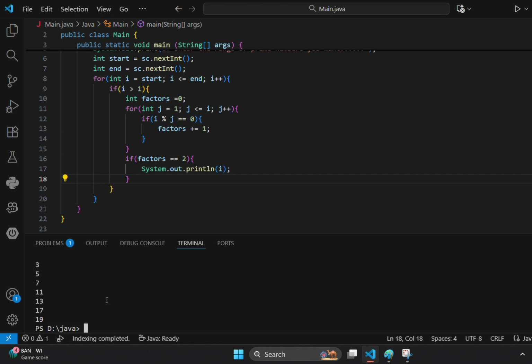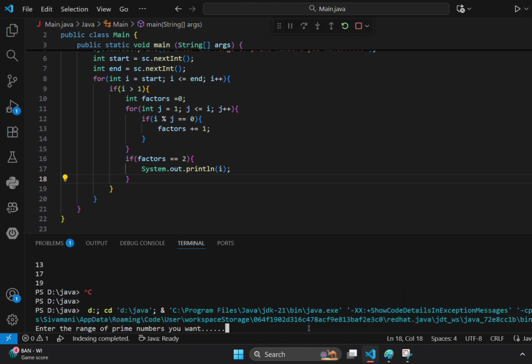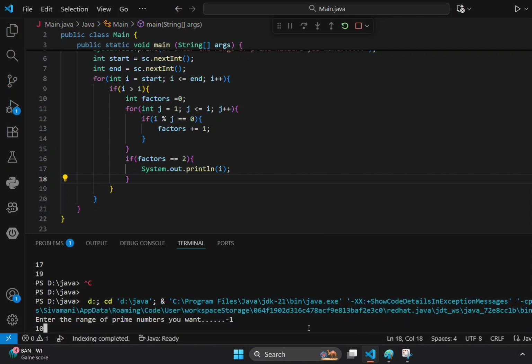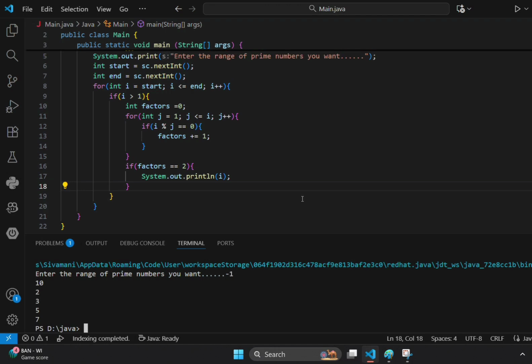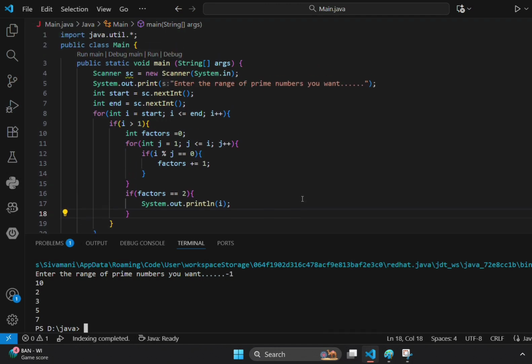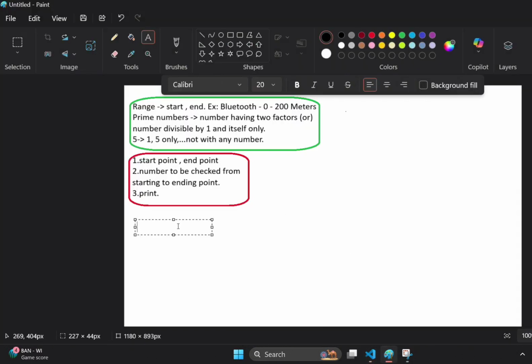Okay, let me give another input. For this I am giving a negative value. Let's check. -1 and 10. Yeah, 2, 3, 5, 7. Yeah, because we kept i greater than 1, right? So it will work only when i is greater than 1. Even if we give negative integers, it will still give the correct output.